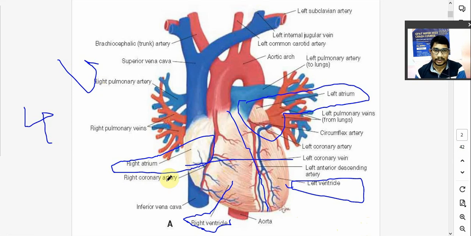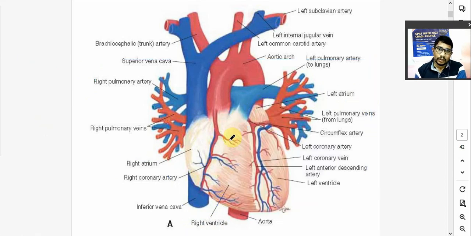Right atrium or right auricle, right ventricle, left atrium or left auricle, and left ventricle. So these are the four chambers of your heart. Right? This is the largest artery, known as the aorta. Largest artery in the body, known as aorta, and these are the veins.